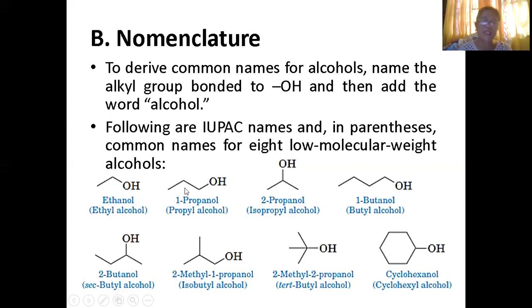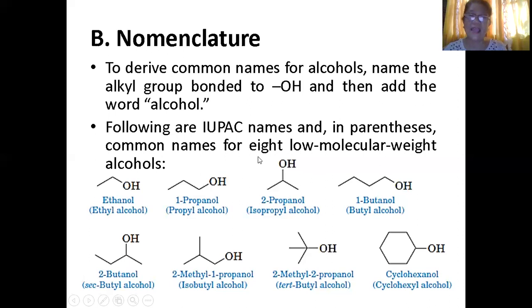So that is the lowest. It cannot be numbered from the other end; it should be here, since it is much nearer to the OH. So this is carbon 1, 2, 3. If there are 3, what is that? It is propane. So this is propanol, or let's say 1-propanol, or propyl alcohol.